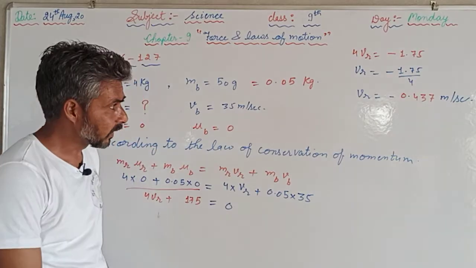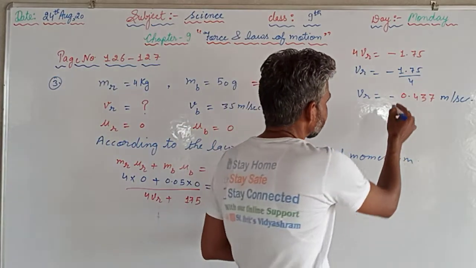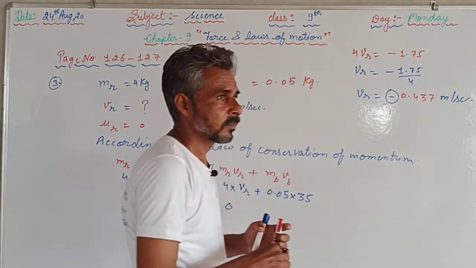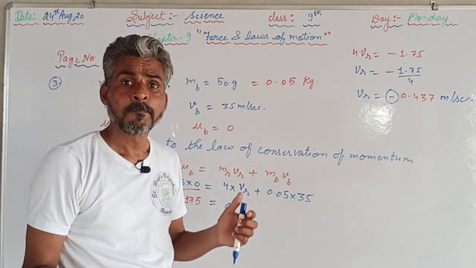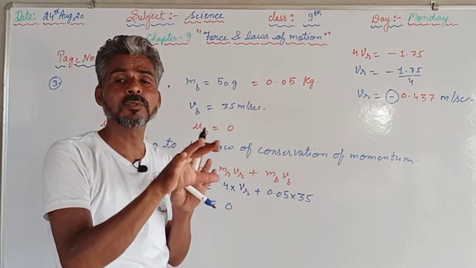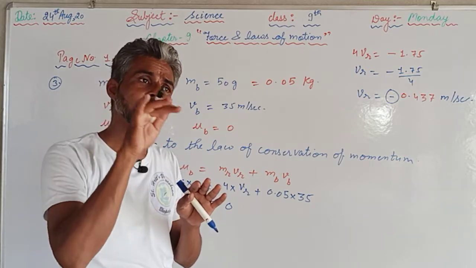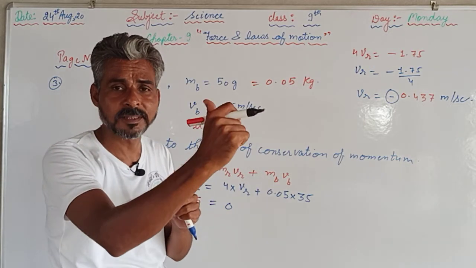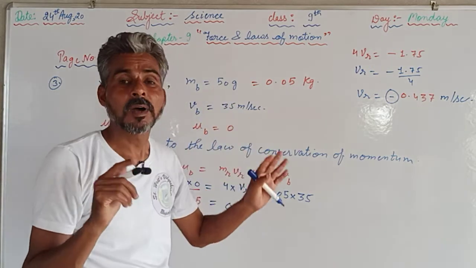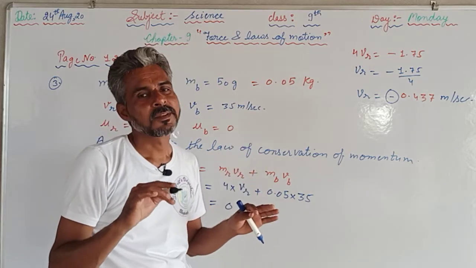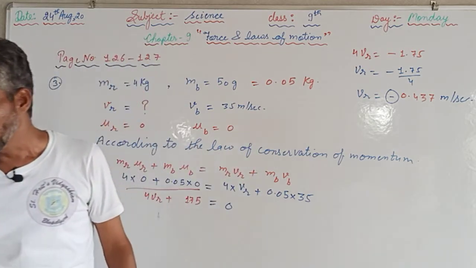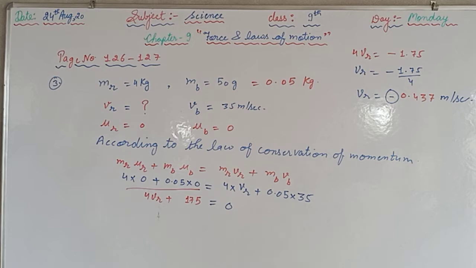We are seeing the negative sign here. That negative sign shows that the motion of the rifle will be just opposite to the motion of the bullet. The bullet will move in the forward direction and the rifle will move in the backward direction. So the recoil velocity will always be negative. So this was question number 3. Afterwards we are supposed to proceed further with question number 4.